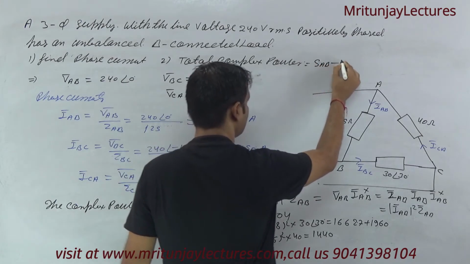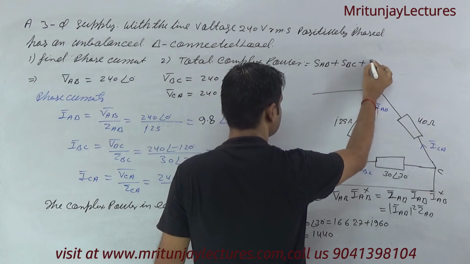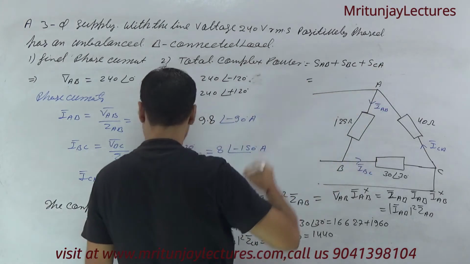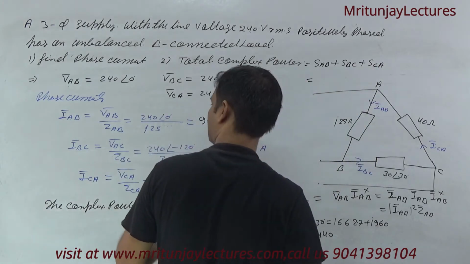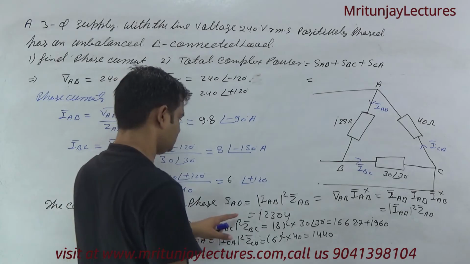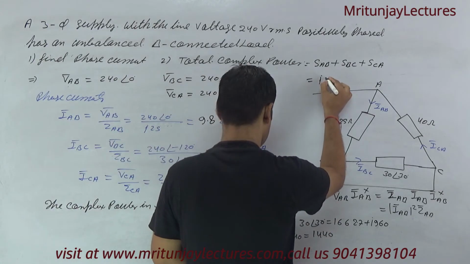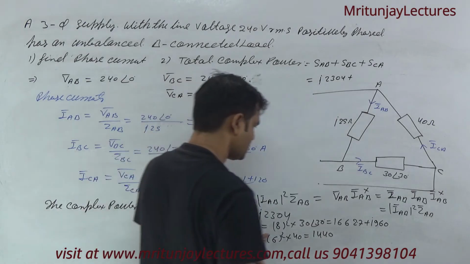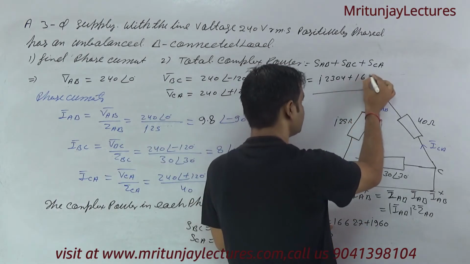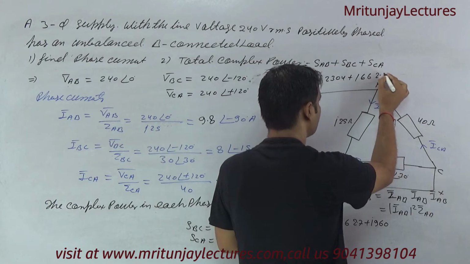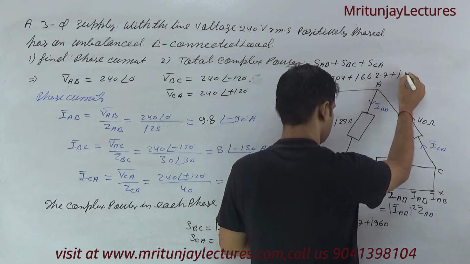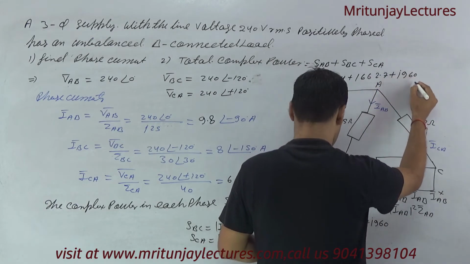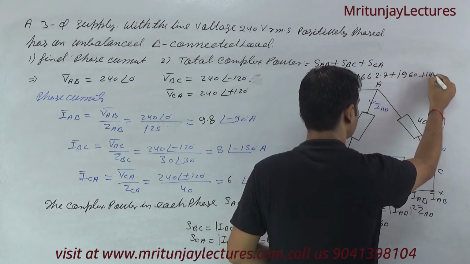Now the sum of SAB, SBC, SCA. SAB is J2304, BC is 1662.7 plus J960, plus 1440.